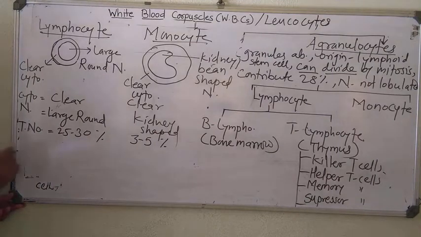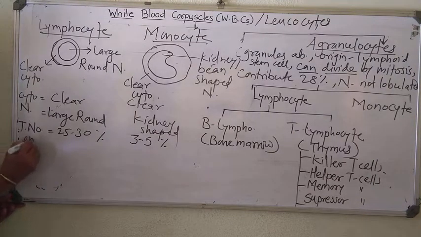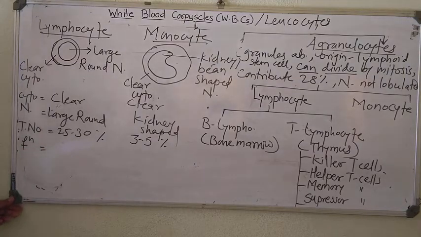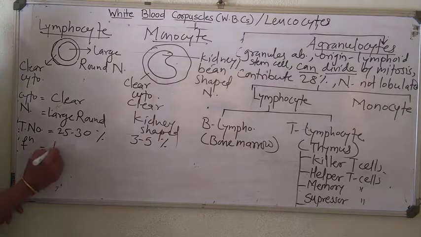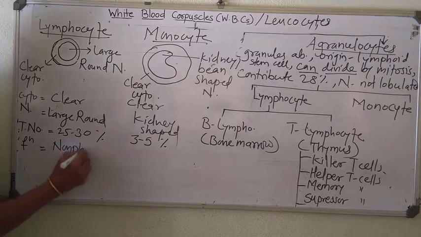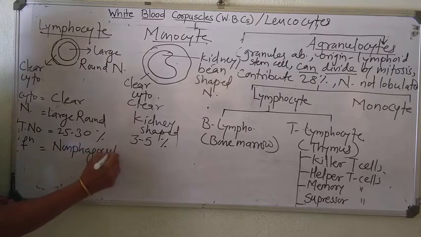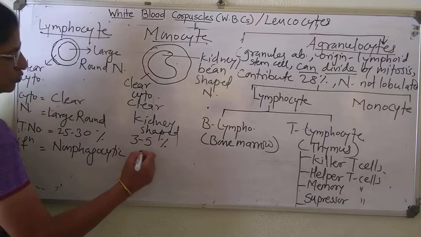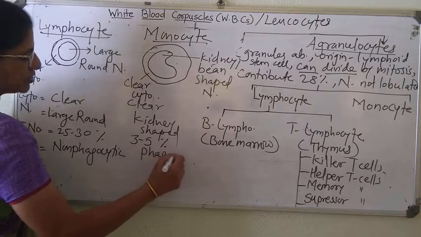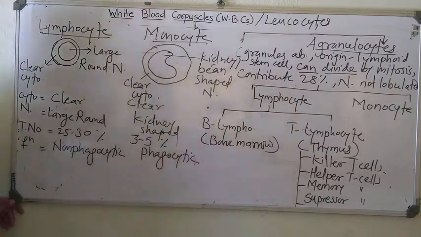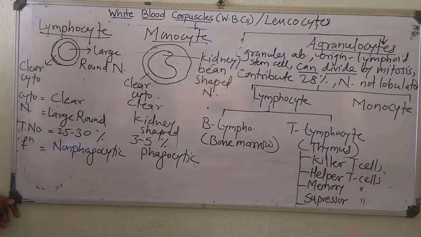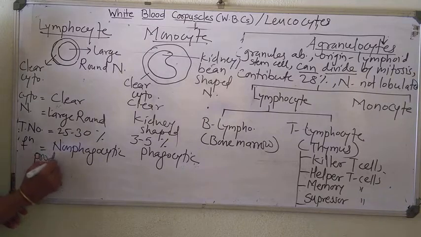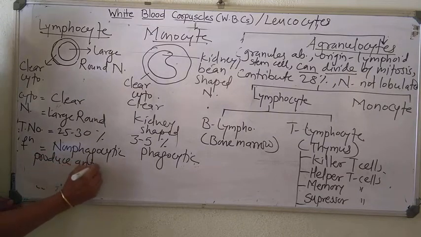And finally, functions. Functionally, the lymphocytes are non-phagocytic in function, whereas monocyte is phagocytic in function. That means they produce antibodies.